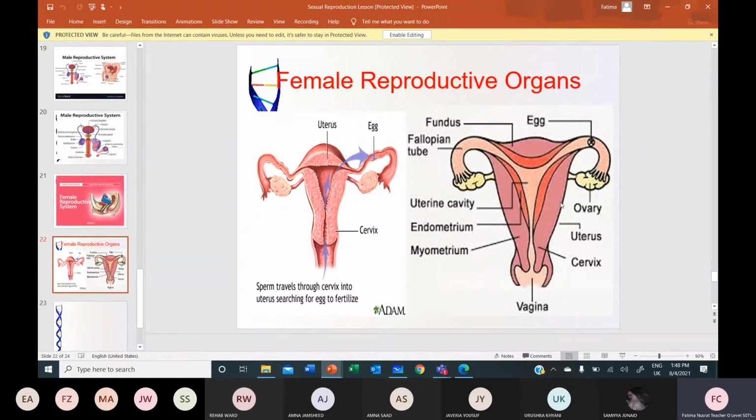Then we have the uterus wall, this pinkish color, which is a thick muscular, pear-shaped organ, and the cavity of the uterus is around 7 centimeters.